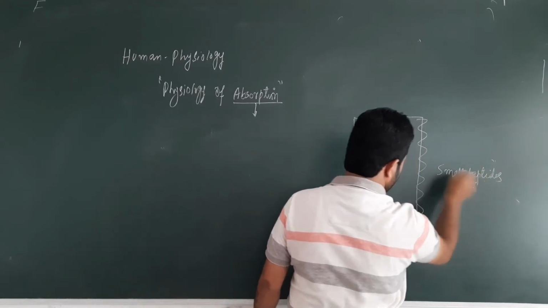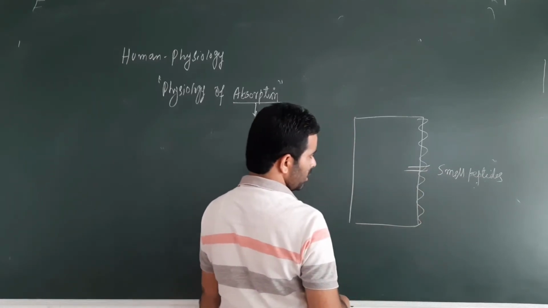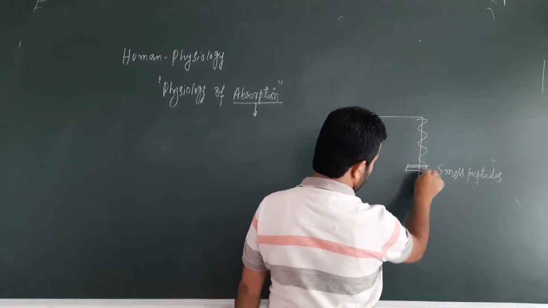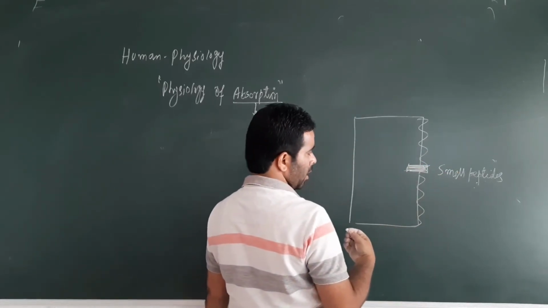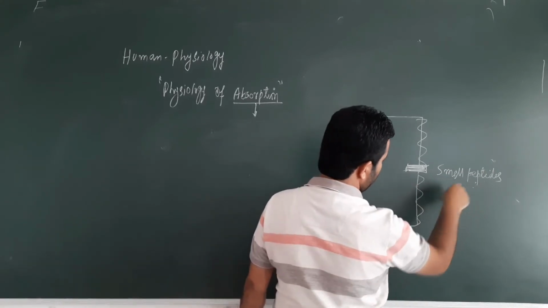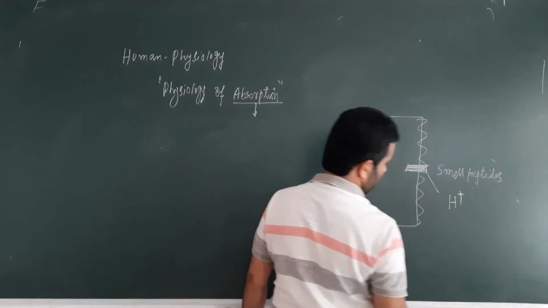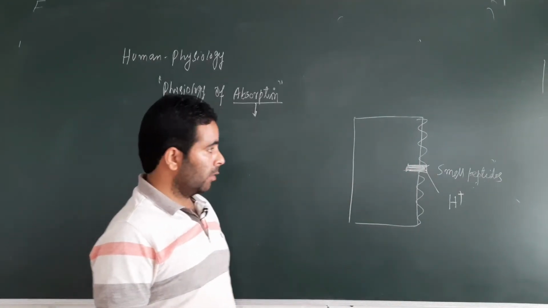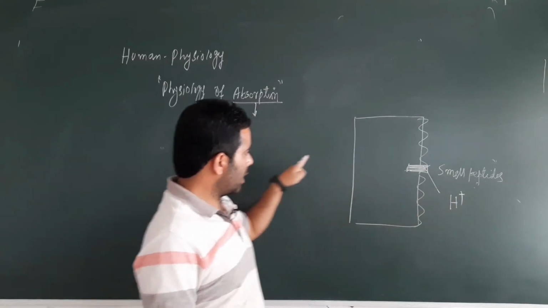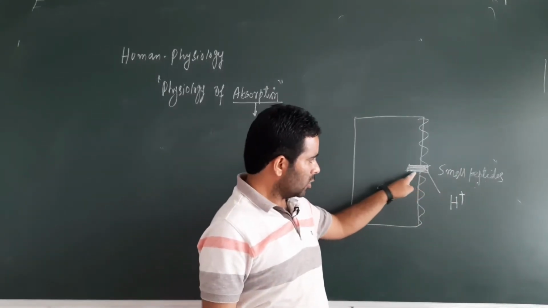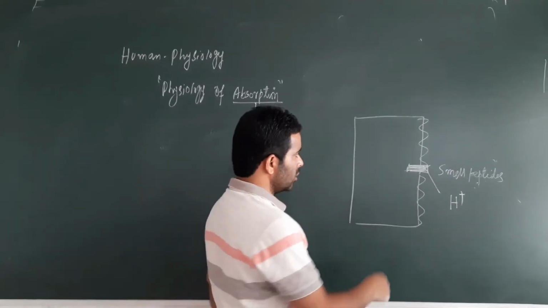These small peptides are directly absorbed, right, without being converted into amino acids. How? There is a transporter for these small peptides. Here on the villi and microvilli there is a transporter again, and this transporter is carrying these small peptides, but this transporter depends on the H positive ion concentration. Instead of sodium, for the transport of these small peptides from the luminal side into the enterocyte and then into the blood, this transporter of small peptides depends on H positive ion concentration, and this transporter is known as